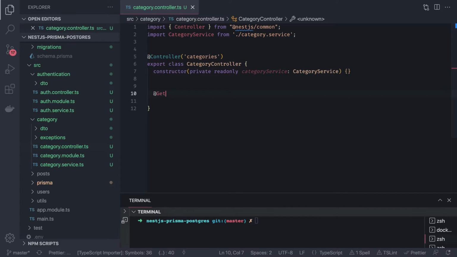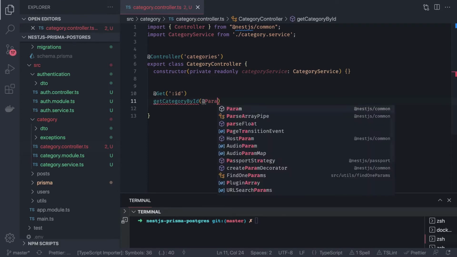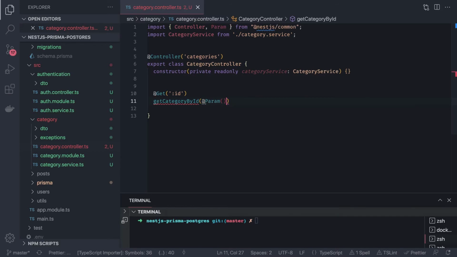Get simply, and let's say what I'm trying to do is get by id. Then we define get category by id. So here we have to pass the params. Param is of type id. I mean this is the DTO, and it is taking find one param.